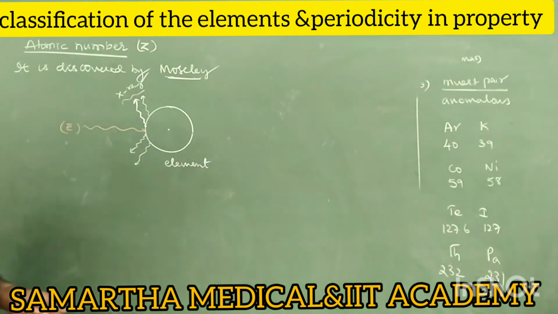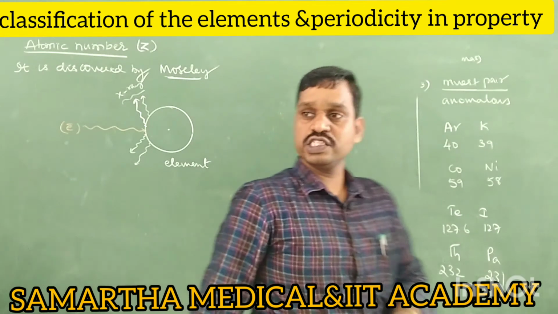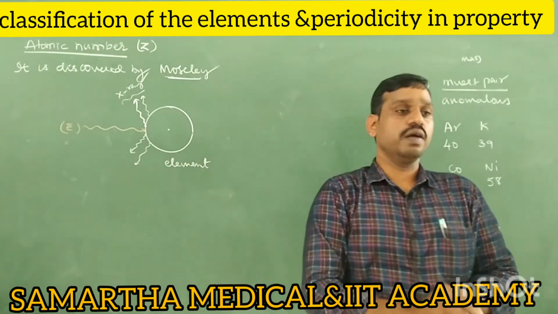He gave a mathematical expression between the frequency of X-rays and atomic number.